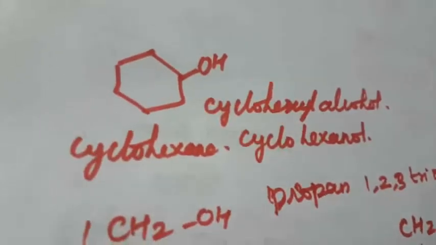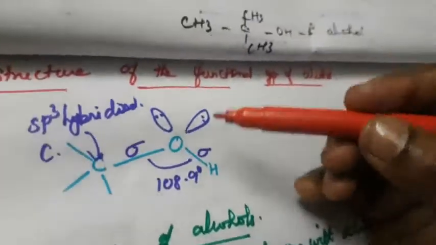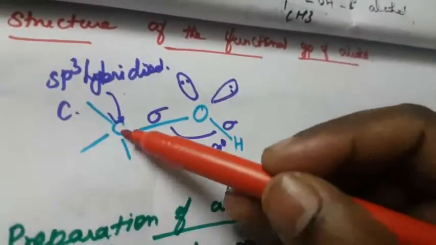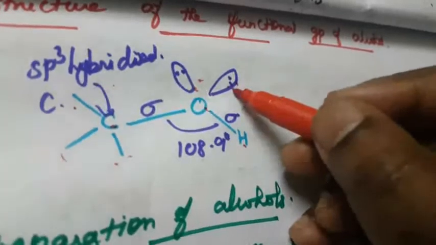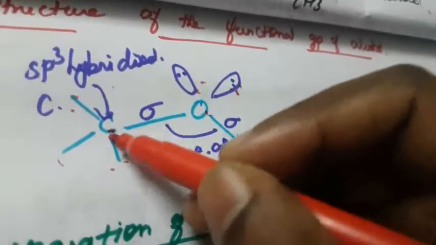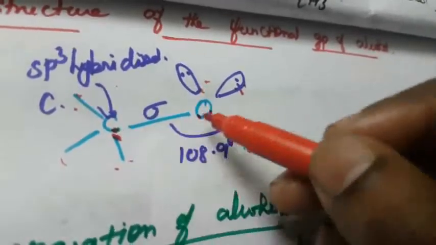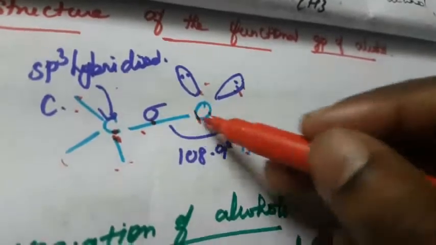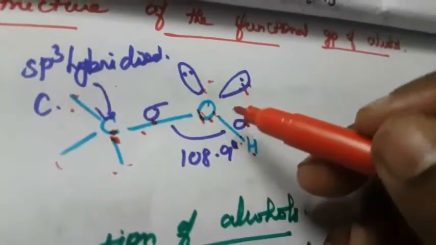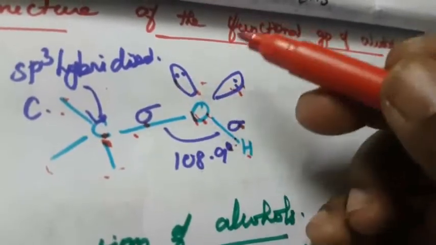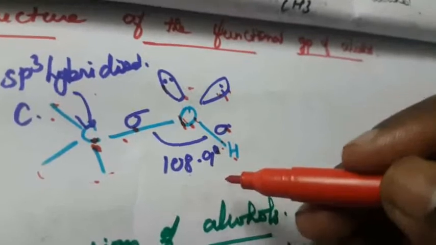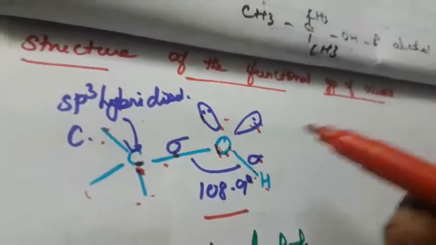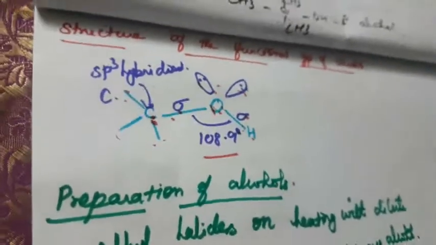Next we are going to see the structure of the functional group of alcohol. Here the carbon is sp3 hybridized, containing 3 methyl groups, linked with the OH group. The oxygen contains 2 lone pairs of electrons. Carbon and oxygen form a sigma bond by linear overlap, and oxygen and hydrogen also form a sigma bond by linear overlap. According to VSEPR theory, the 2 lone pairs push the bonds so the oxygen bends into a V shape, and the bond angle is reduced to 108.9 degrees. So this is the structure of a primary alcohol.